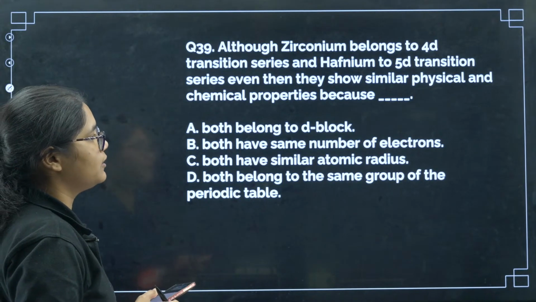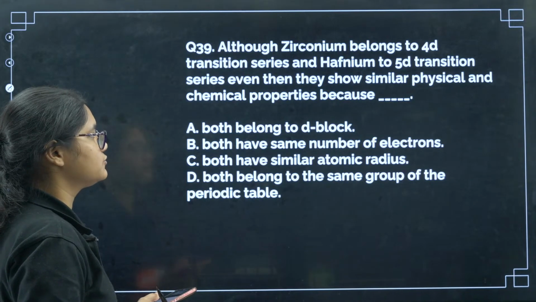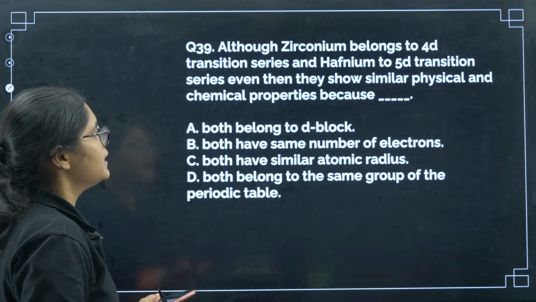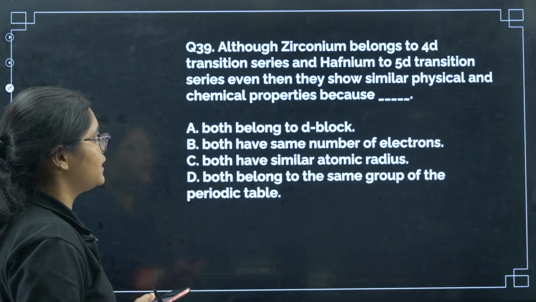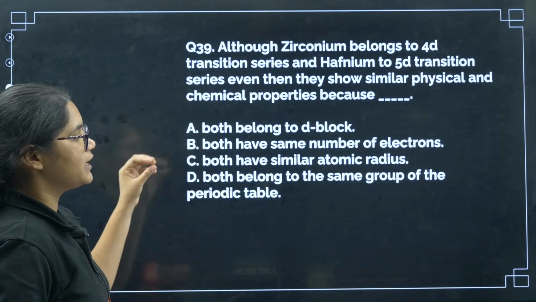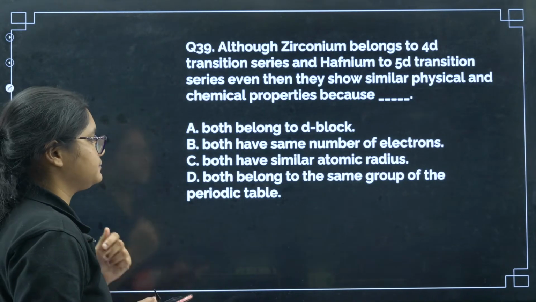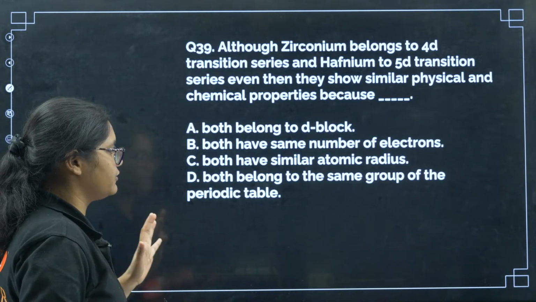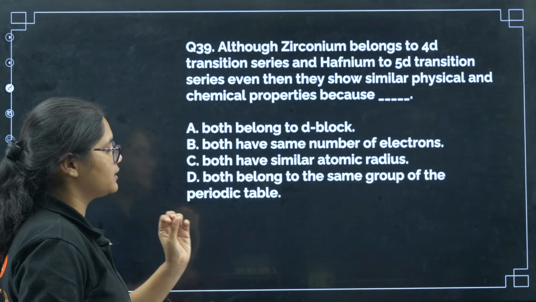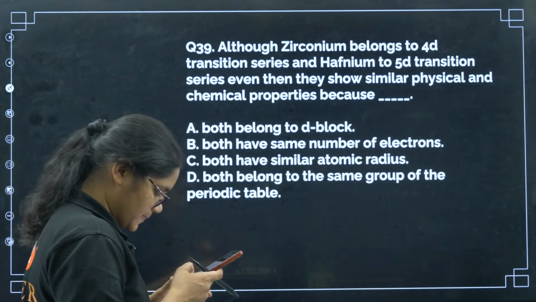Okay. Next, question number 39. Although zirconium belongs to 4D transition series and hafnium belongs to 5D transition series, they have similar physical and chemical properties, because, okay, so that is, we all know that they have Lanthanoid contraction. Both belong to D block, both have same number of electrons, both have similar atomic radius, both belong to the same group of the periodic table.